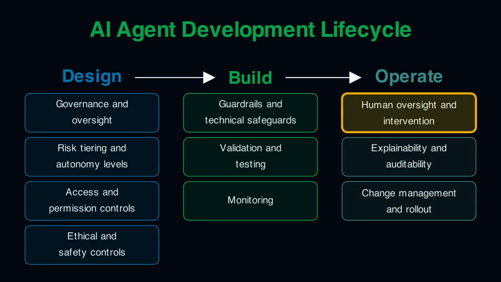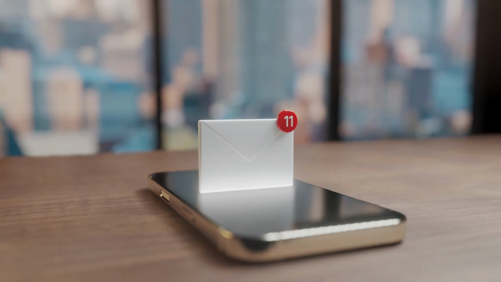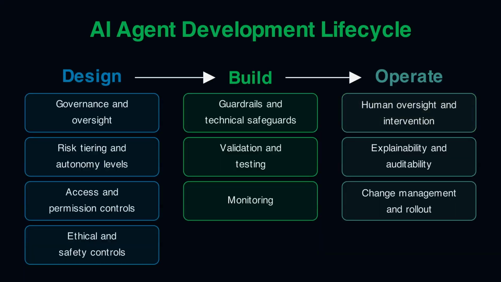One is the human oversight and intervention piece. We've already mapped out ahead of time who is responsible for each agent. But this is where we need to put the human in the loop and make employees aware of the AI agent output. I talked about maybe a potential dashboard during monitoring frameworks. This could be a cell phone text. But this is to really make sure that employees are aware of the process and can actually do human in the loop effectively. Next is explainability and auditability.